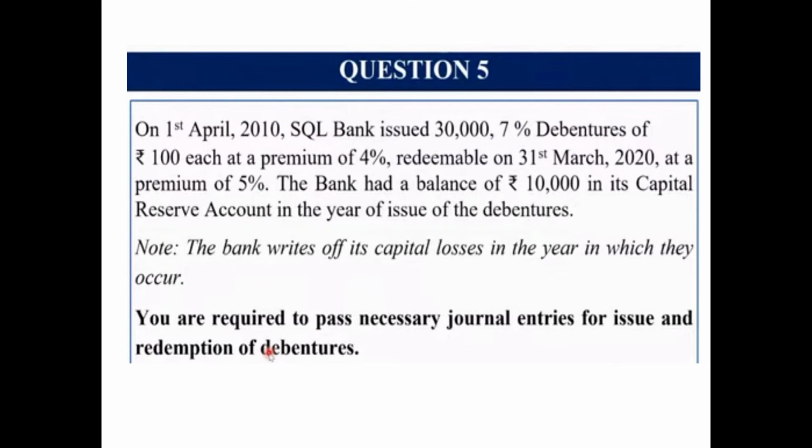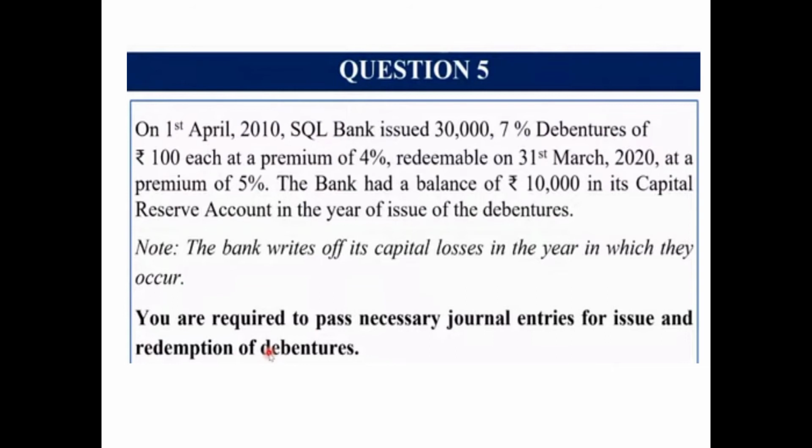Issued 30,000 7% debentures of rupees 100 each. Here 30,000 is the number of debentures, at a premium of 4%. So debentures are issued at a premium of 4%. That means these are issued at 104 rupees. Or we can say 30,000 into 100, that means your 30 lakh is the face value. These are issued at a premium of 4% and redeemable on 31st March 2020 at a premium of 5%.